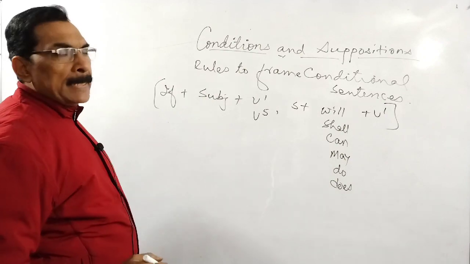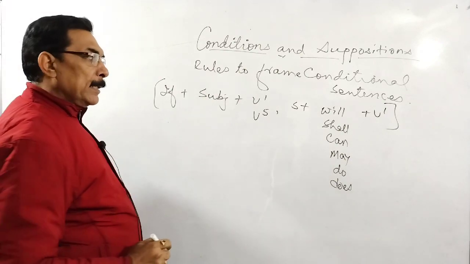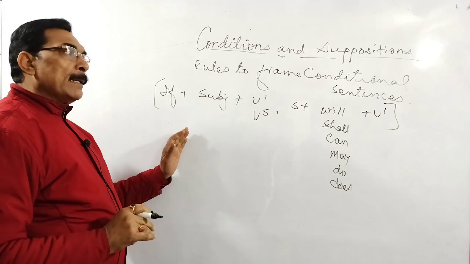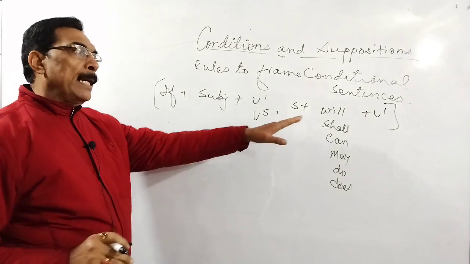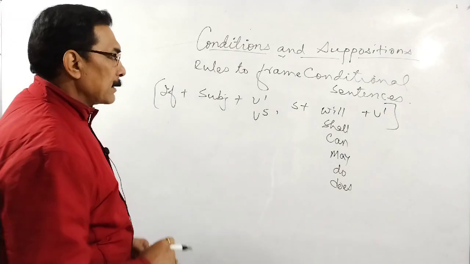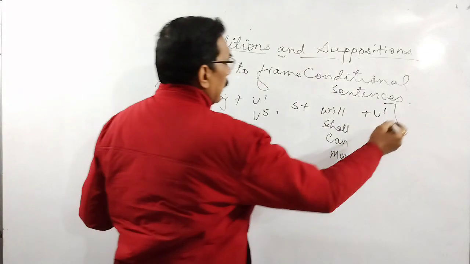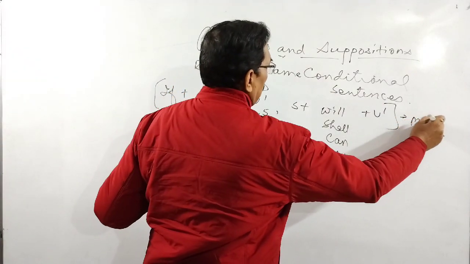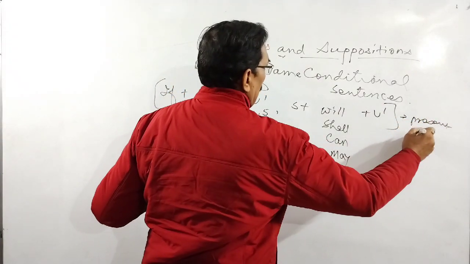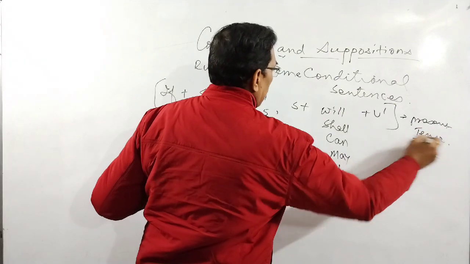This we use in present tense. The same pattern in past tense, it should be here B2 and here it should be would, should. I'll be writing next. So this will lead you to present tense.